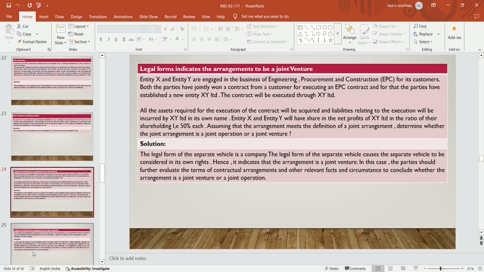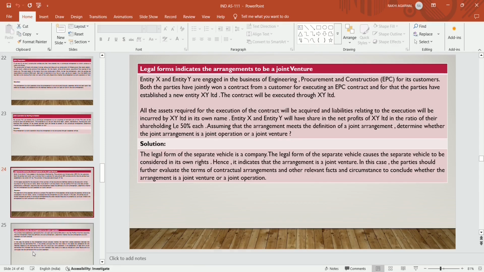Entity X and entity Y will have a share in the net profits of XY Limited in the ratio of their shareholding, that is 50% each. Assuming that the arrangement meets the definition of joint arrangement, yes, it meets the definition because it's a contractual arrangement. Unanimous consent is required because both the parties have voting rights of 50%. The arrangement is a joint arrangement, but it's not a joint operation, it's a joint venture.